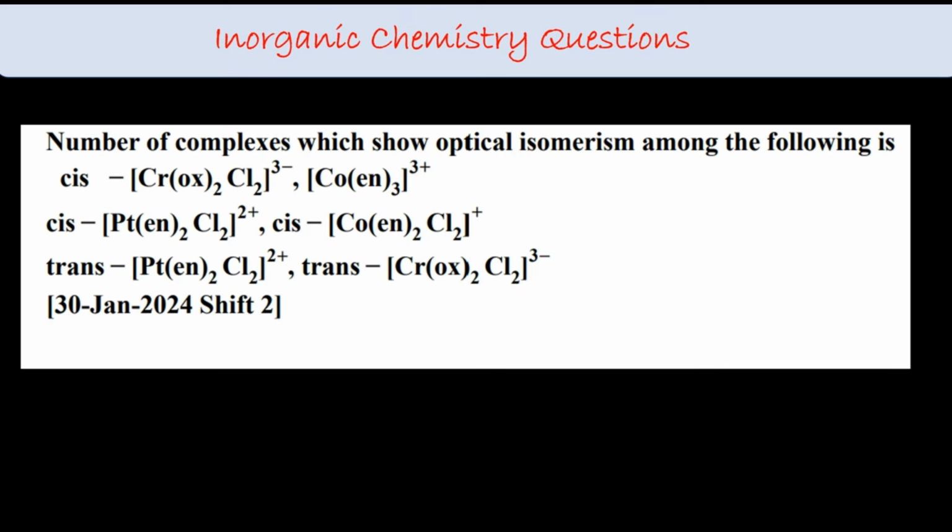The number of complexes which show optical isomerism among the following is. Okay, so just now we saw cis, which can show optical isomerism. AA to A2 type, right? Remember that. Then I have this AA3 type and cis. This type again can also show it. This can also show. Trans will not show. Trans will not show. So a total of 4 complexes can show optical isomerism.